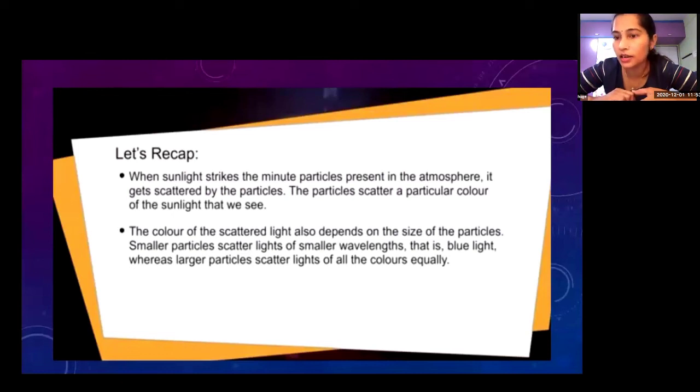Smaller particles scatter light of the smaller wavelength, that is blue light. Blue light has a smaller wavelength, whereas larger particles scatter light of all colors equally. Do you understand all these points? What is scattering of light? Why does color appear? Why does the sky appear bluish in daytime, and at the time of sunset and sunrise it appears reddish?